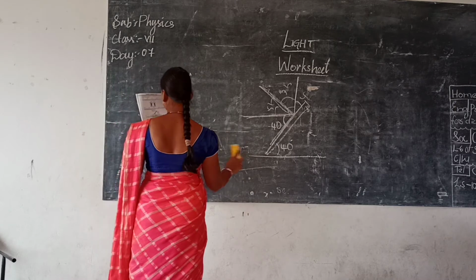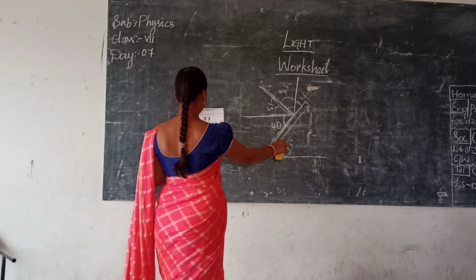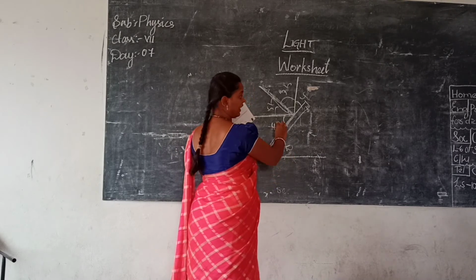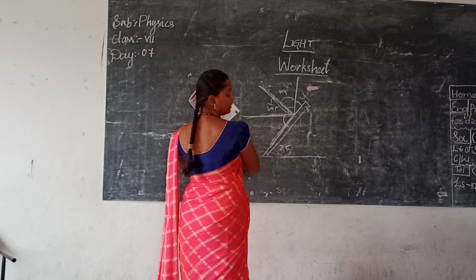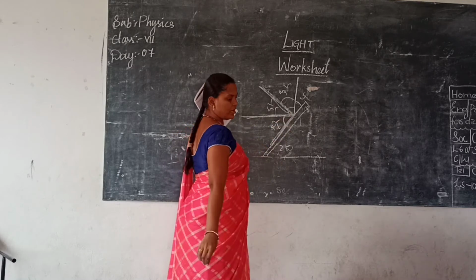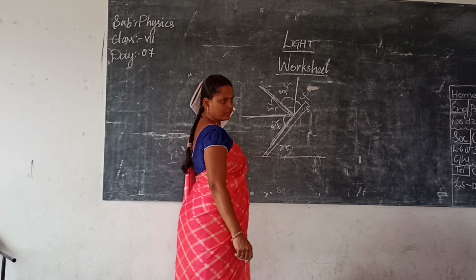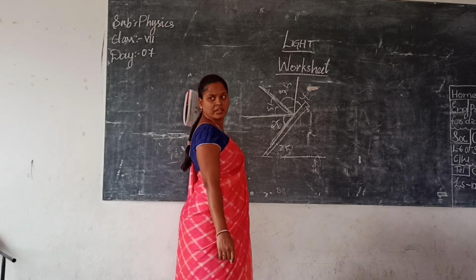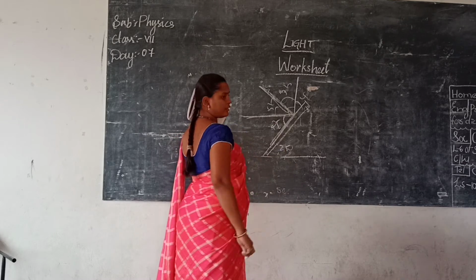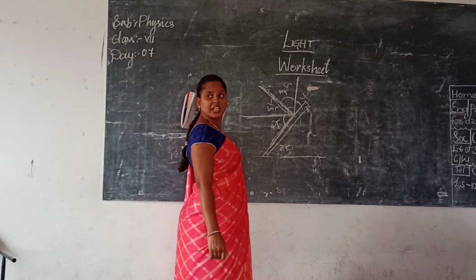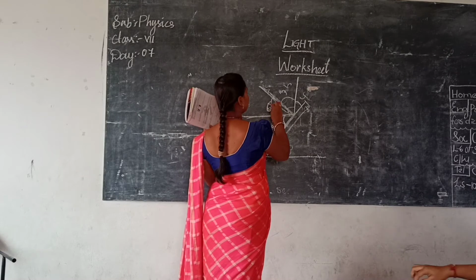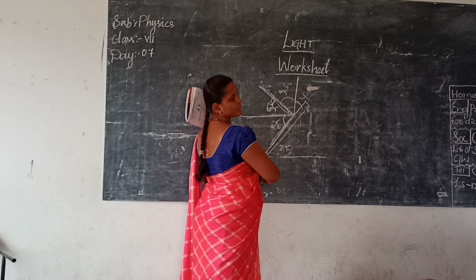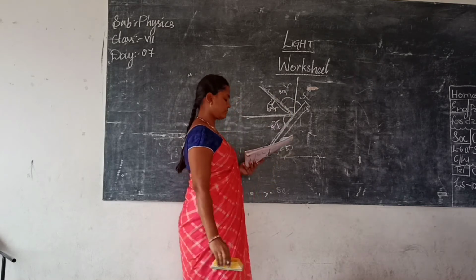The same way you have two more sums also. This is 40, no? If it is 25, there is also 25. This will be 25, and 90 minus 25 is 65. So the angle of incidence is 65, and the angle of reflection is also 65. Yeah, it is 25. Clear?